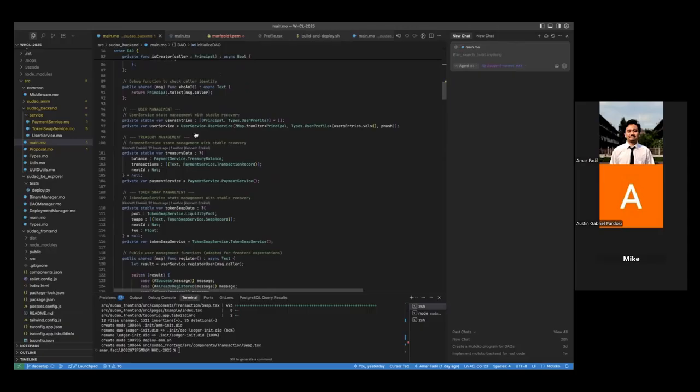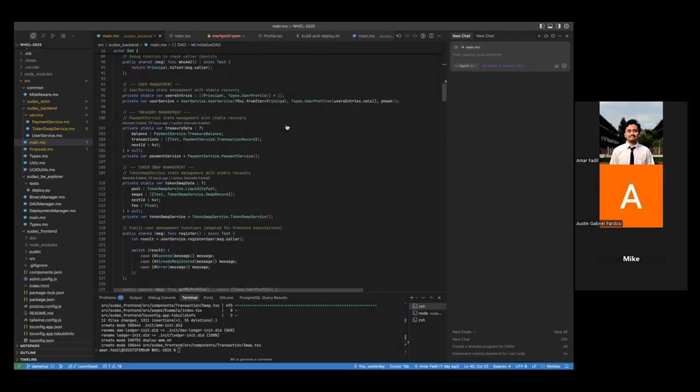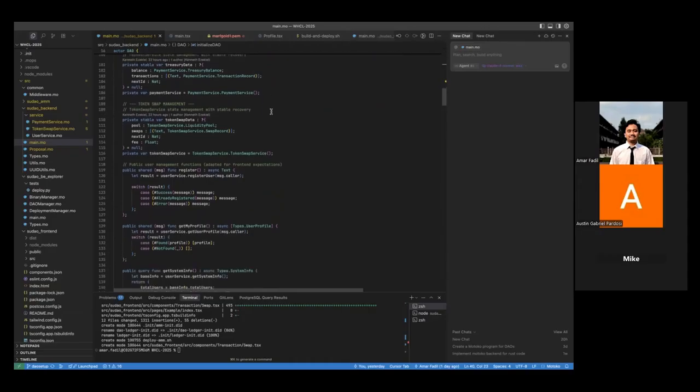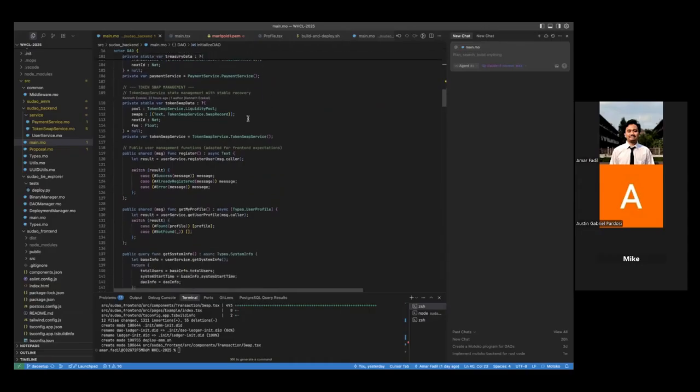And we also have user management, which will store our user profile for each principal. And then we also have the treasury, which will manage the transactions of our DAO. And then also we have the token swap management.